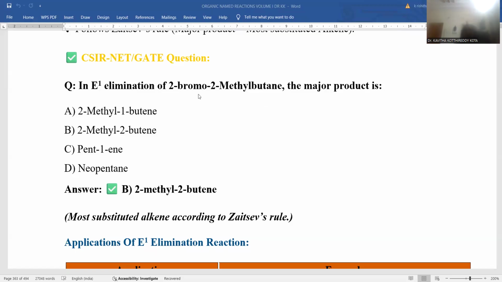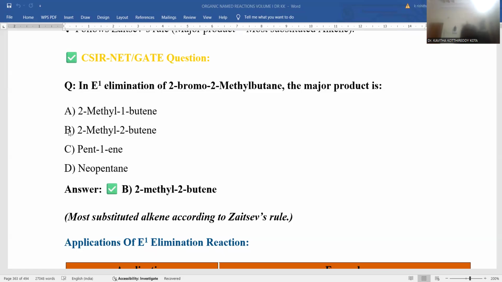It will go for the more substituted alkene in accordance with the Zaitsev rule. That's the reason 2-methyl-2-butene is the major product, while 1-butene has the least substitution. In comparison, 2-butene has two sites of substitution in accordance with the Zaitsev rule.